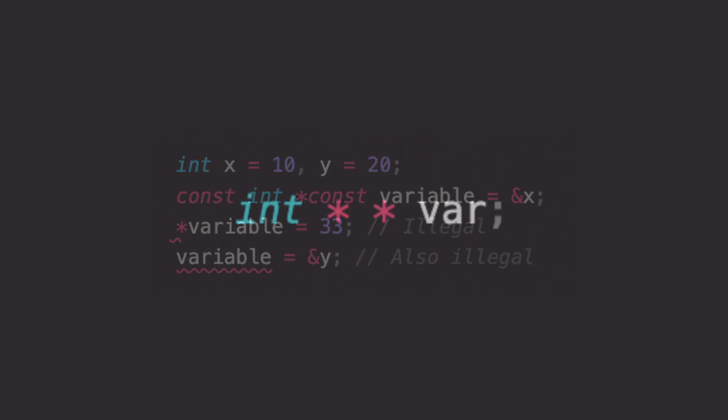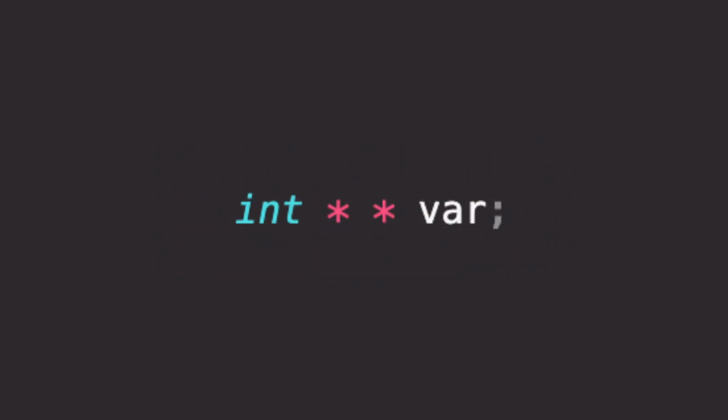Okay, now before understanding the first question, let's take another example, int pointer pointer var. If you read it from the right, again, it is a pointer to an integer. So that basically means that it points to a memory address that also points to a memory address that stores an integer. So a double pointer.